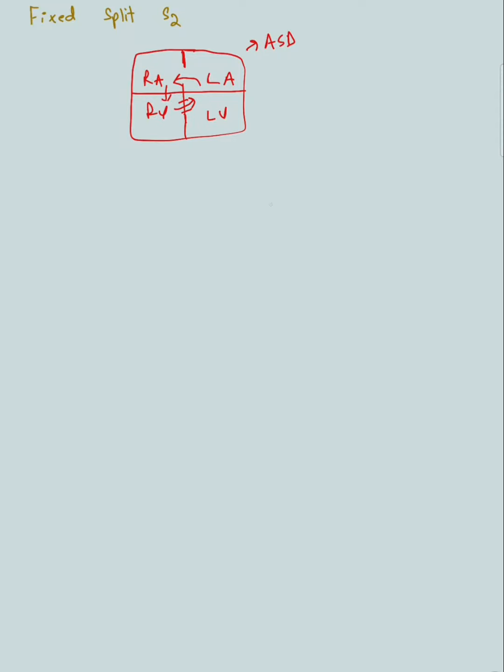So what will happen to the split then? It will be a fixed split regardless of inspiration or expiration. So if this is P2 and this will be A2, this will be delayed. Even when you inspire, there will be no further delay of P2. Inspiration, what does inspiration cause? It increases the blood flow to the right ventricle. Well, the right ventricle is already receiving increased blood flow, so it's not going to further delay the P2.